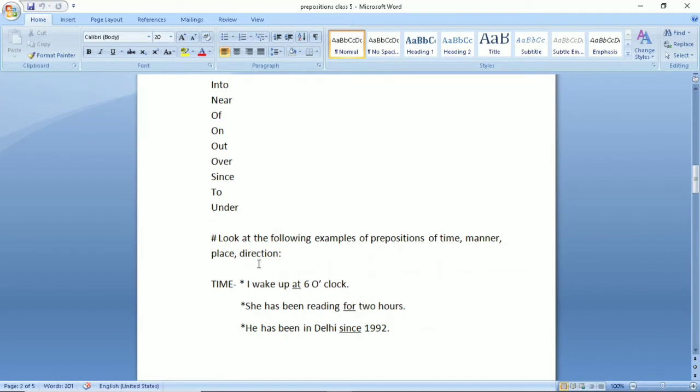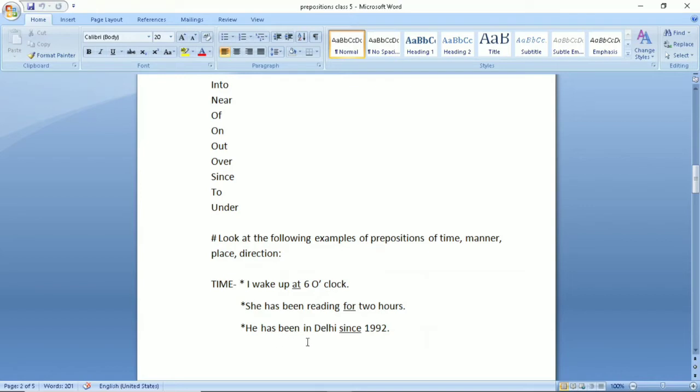Now let us see some of the examples of the prepositions which are specially used for time, manner, place and direction. First of all, let us see time. I wake up at 6 o'clock. So students, whenever you are telling any time, you will always use at. Number 2, she has been reading for 2 hours. So for 2 hours it has calculated the time.